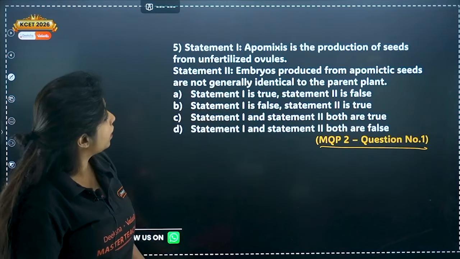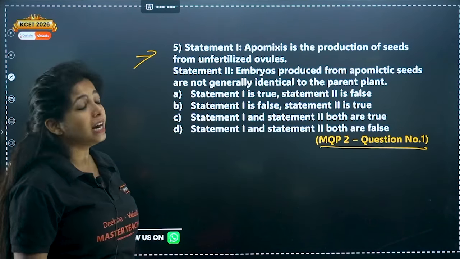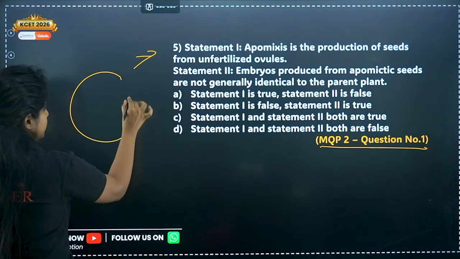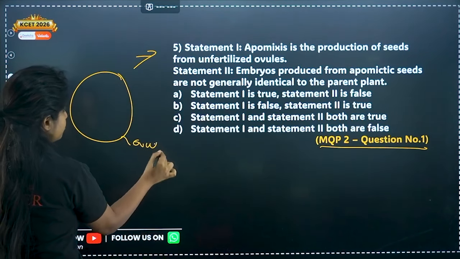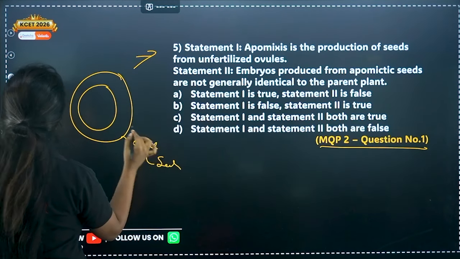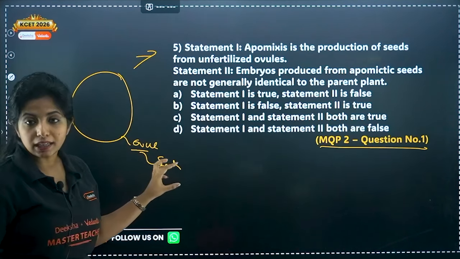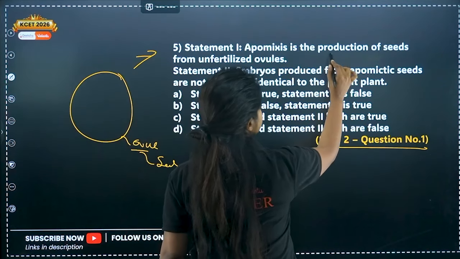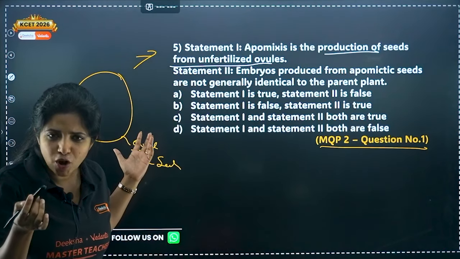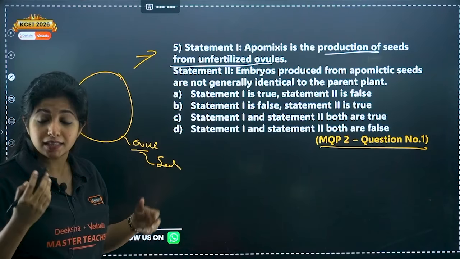So this is question number 1 again. Statement 1 says, apomixis is the production of seeds from unfertilized ovules. We just studied that when an ovule undergoes fertilization, it will transform into a seed. Now this statement says apomixis is the production of seed from unfertilized ovule. So ma'am, here fertilization is not needed. That is what you are saying, and this process is known as apomixis. Is that what you are saying?